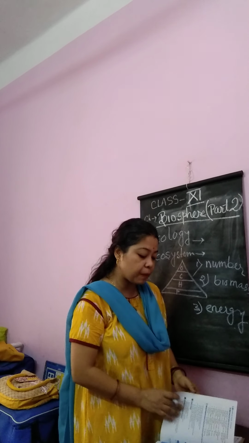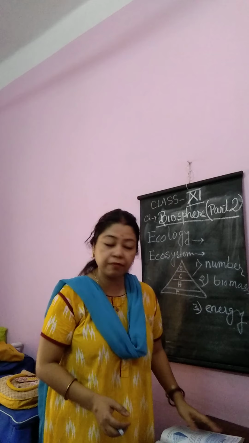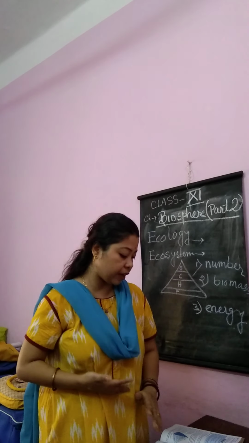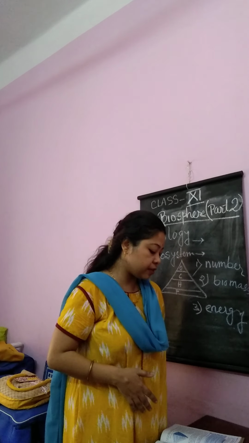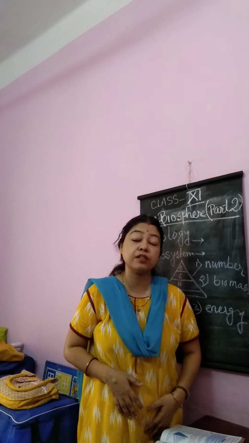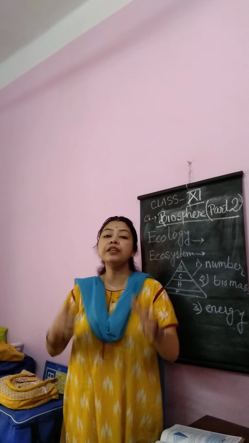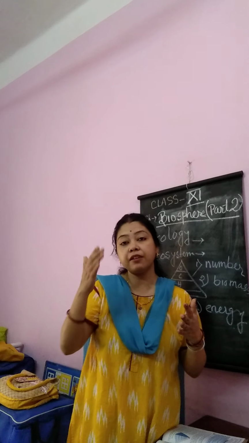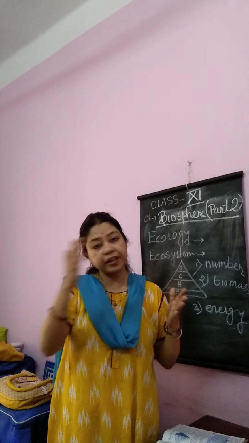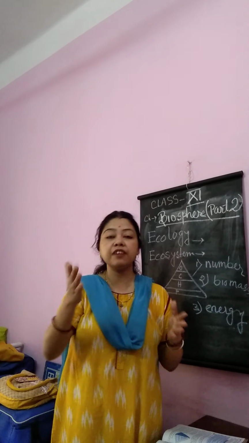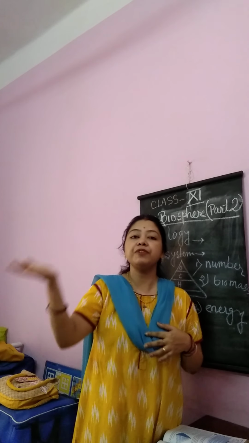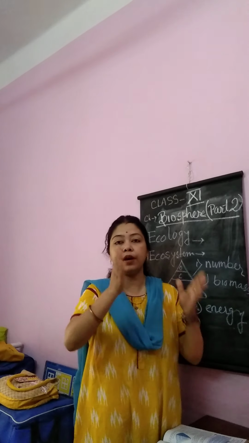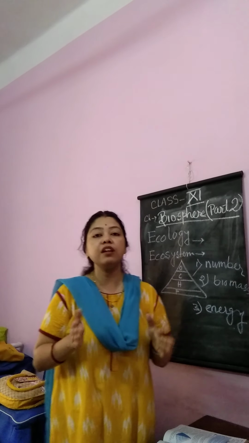And next, the next part is the food chain and food web. Food chain is the transfer of energy and nutrients through a succession of organisms by the process of eating and being eaten. How is the energy transferred? Green plants are fed on by the cow or the deer, and the tiger feeds on the deer. In this way, the energy is transferred from one level to another. This is called a food chain.